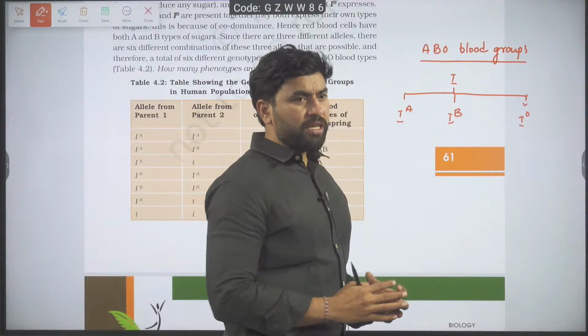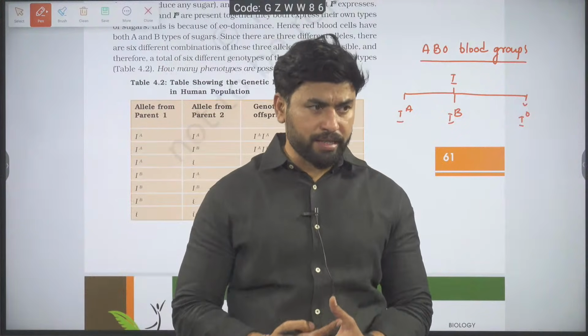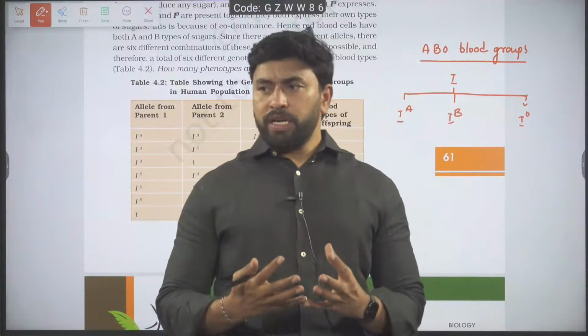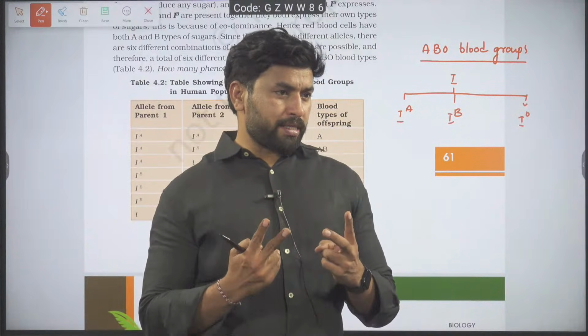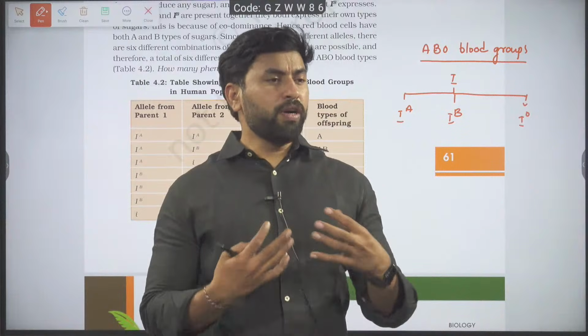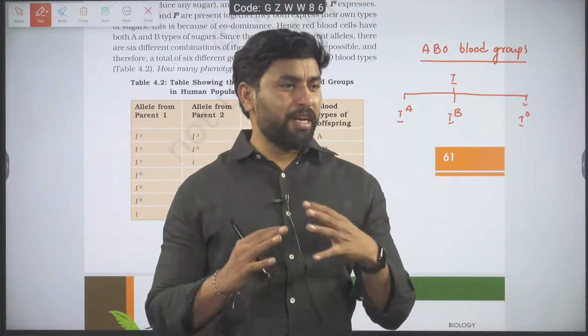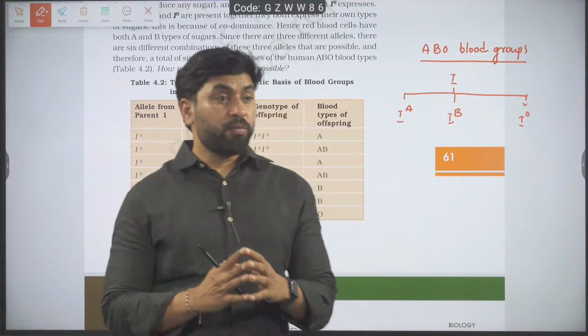Generally, if one gene has more than two alleles, that concept we call multiple allelism. If you want to study two alleles, that's easy; in one individual, two alleles will be possible. But if there are more than two alleles, that is not possible in an individual. Definitely we require a population.